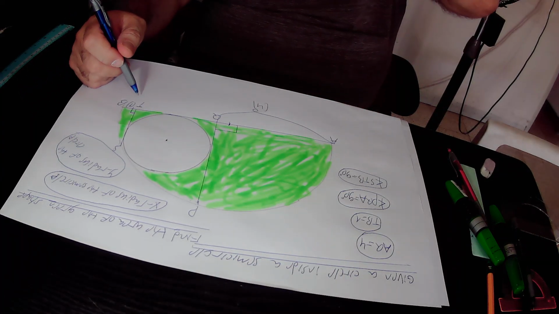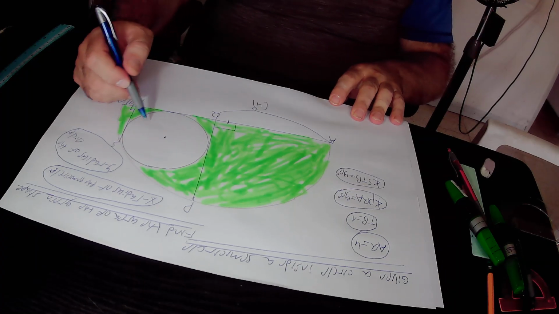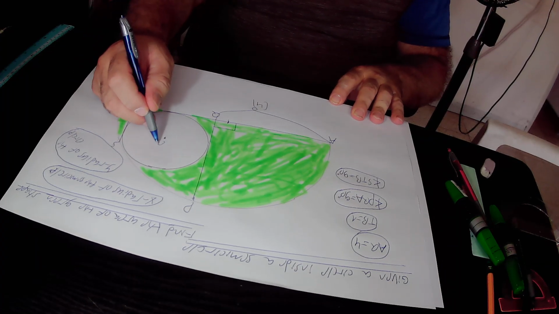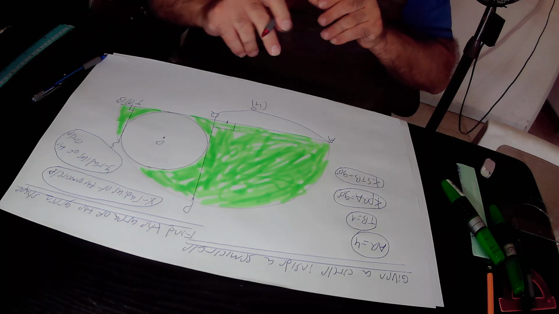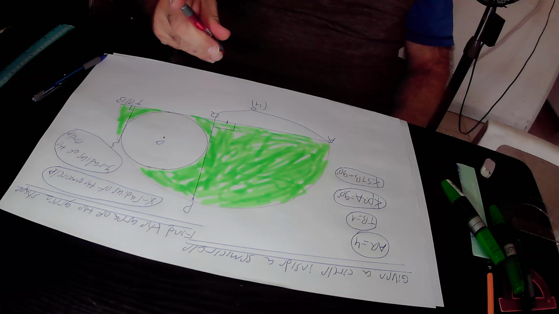And we define the center of this small circle as point O, and the center of this big semicircle as point C.